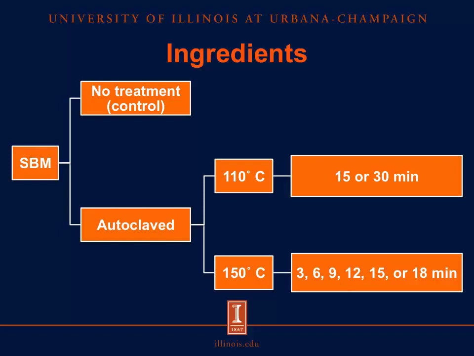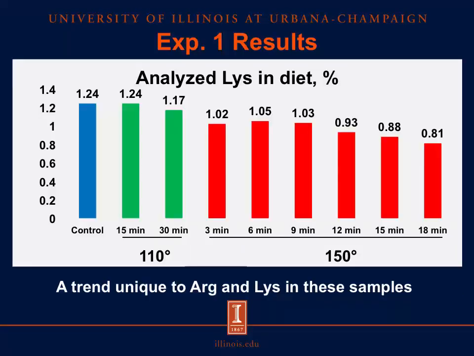So at our low temperature, 110 degrees Celsius, we heated it for 15 minutes or for 30 minutes. And then at our high temperature, 150 degrees Celsius, we heated it for between 3 to 18 minutes. And so what that means is that, in essence, we have 8 heat-treated soybean meals and 1 control. And so we used those ingredients for both experiments.